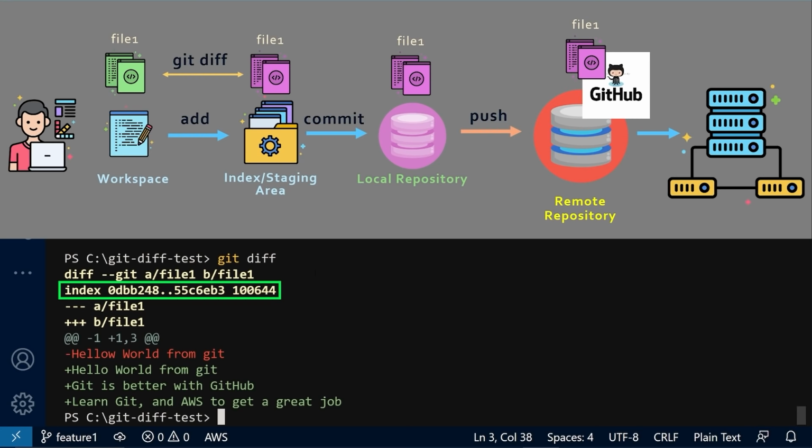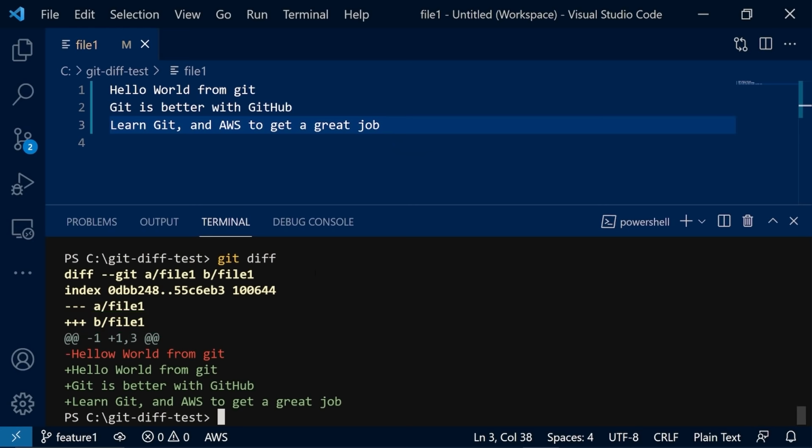This line is not really relevant to understand the differences. The three minuses denote that a/file1 is the original file, and three pluses denote that b/file1 is the new file. The actual difference is easy to understand. The deleted lines are shown in red and added lines are shown in green.